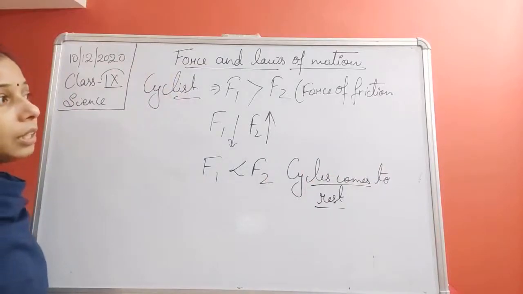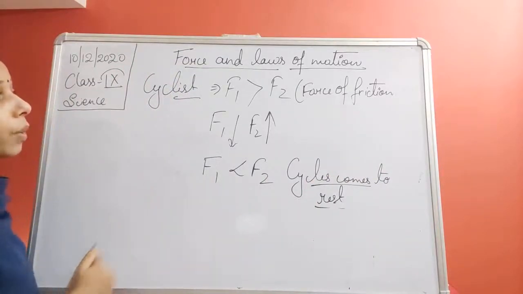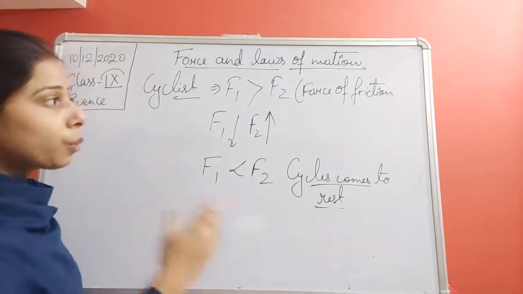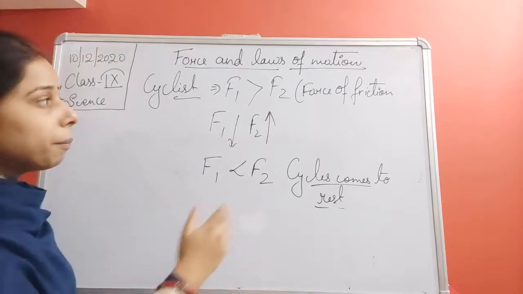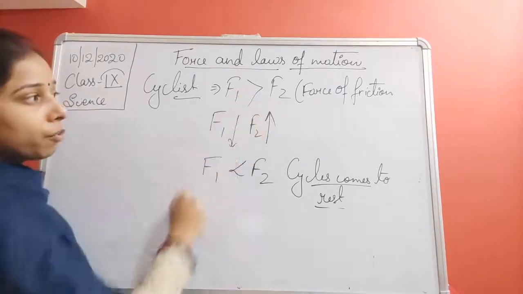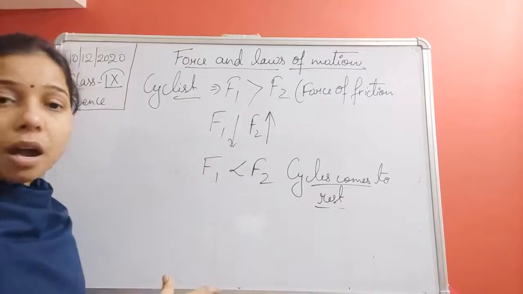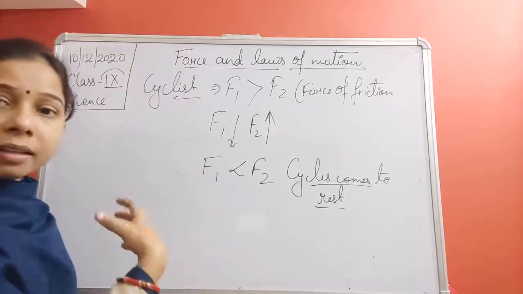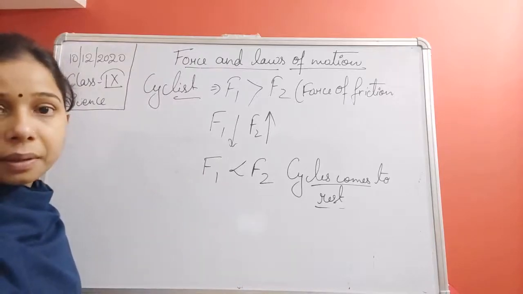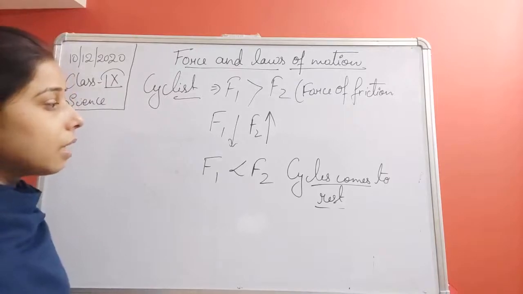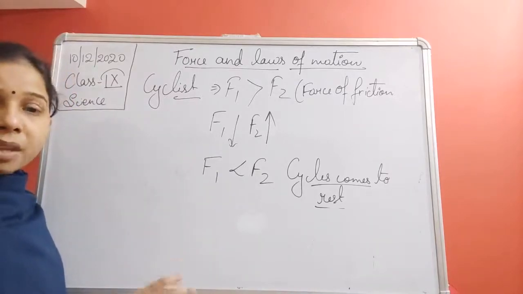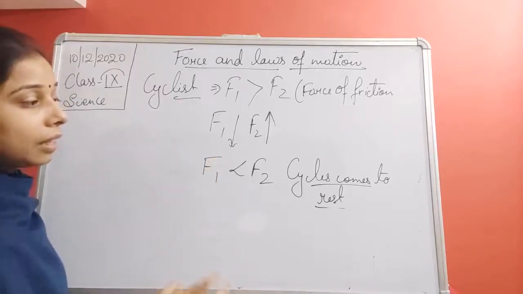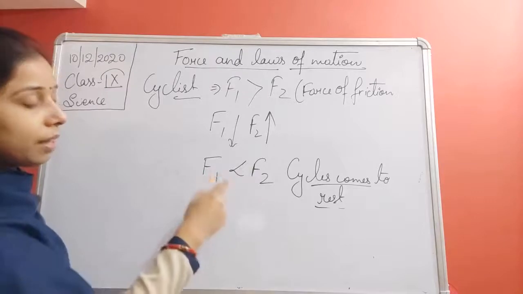Now you have seen two cases here. In the first case, when the cyclist was pedaling, the force applied by him was greater than the force of friction, so F1 is greater than F2, making the cycle move, and the stationary object starts moving. But in the second case, when the cyclist stops pedaling and the force of friction becomes more, the cycle comes to rest. So here F2 is greater than F1.